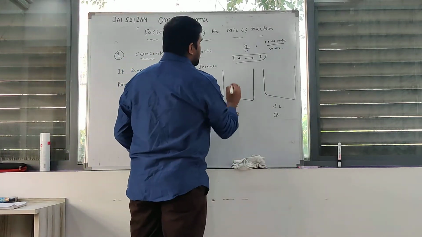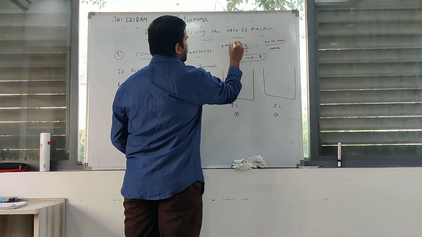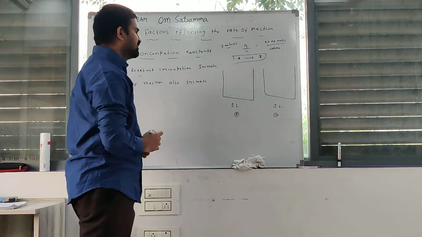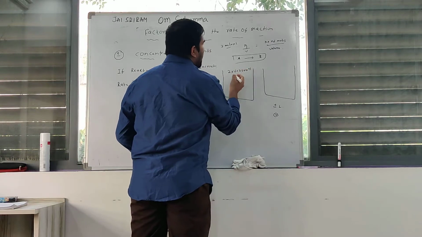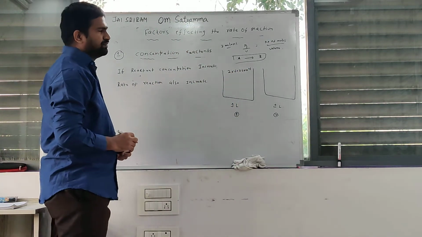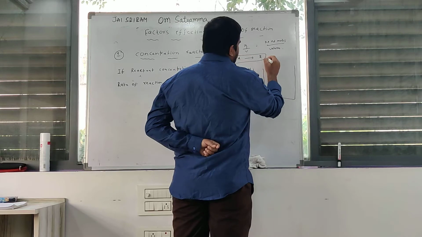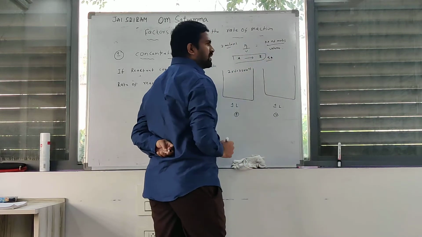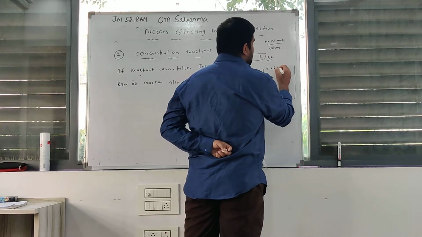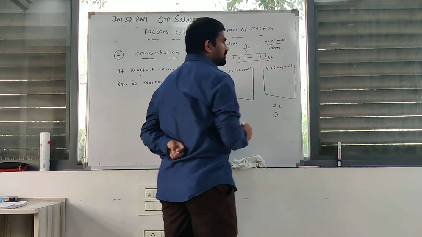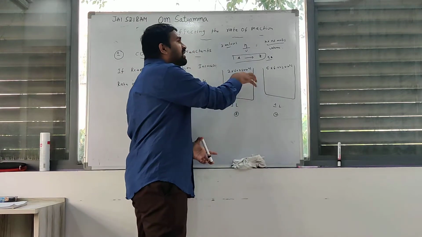In the first container I take 2 moles of A reactant, so 2 into 6.023 into 10 power 23 atoms are present in the first container. In the second container, I take 5 moles of A, so the second container contains 5 into 6.023 into 10 power 23 atoms. Volume is the same, but the number of atoms or molecules increases.